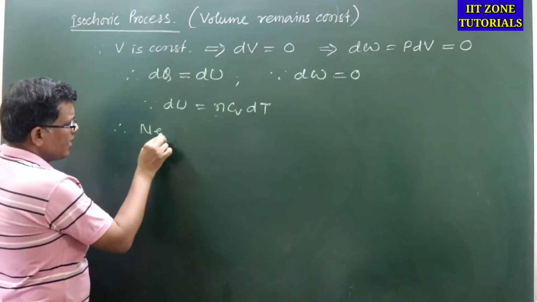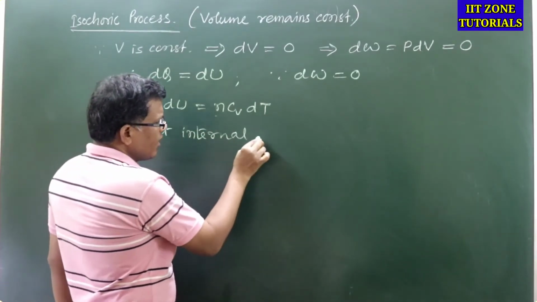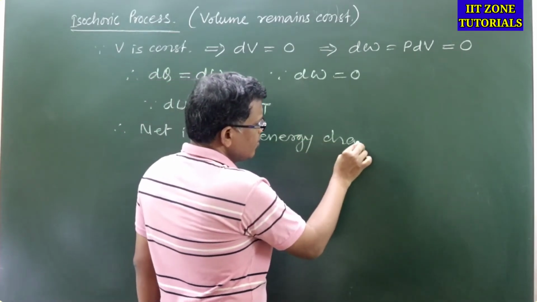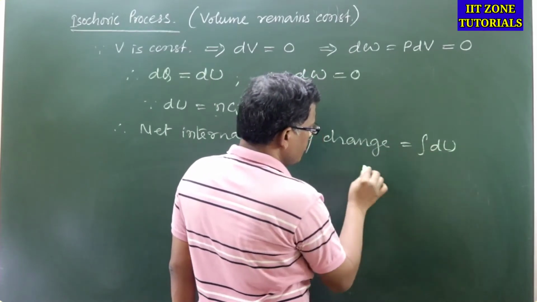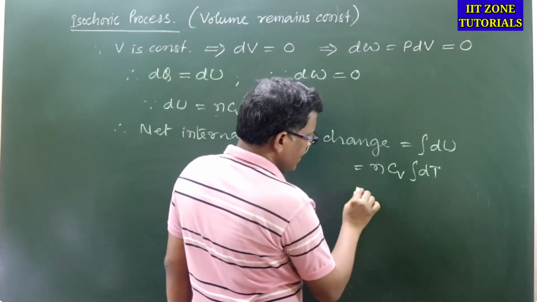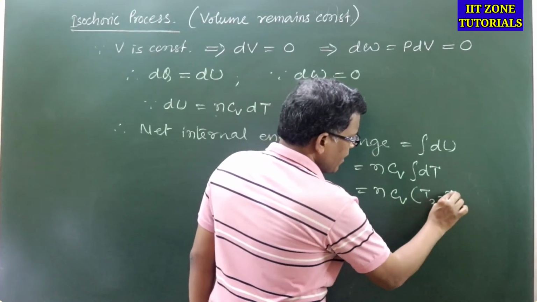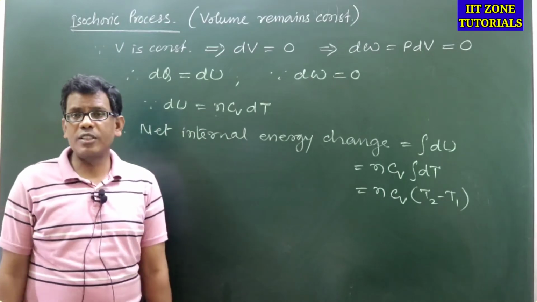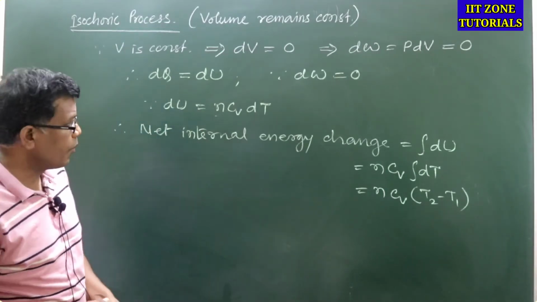So net internal energy change can be written as integration of dU, which is equal to n Cv into integration of dT, which can further be written as n Cv times final temperature minus initial temperature, that is the overall change in temperature. Is that clear? Are you getting this point?